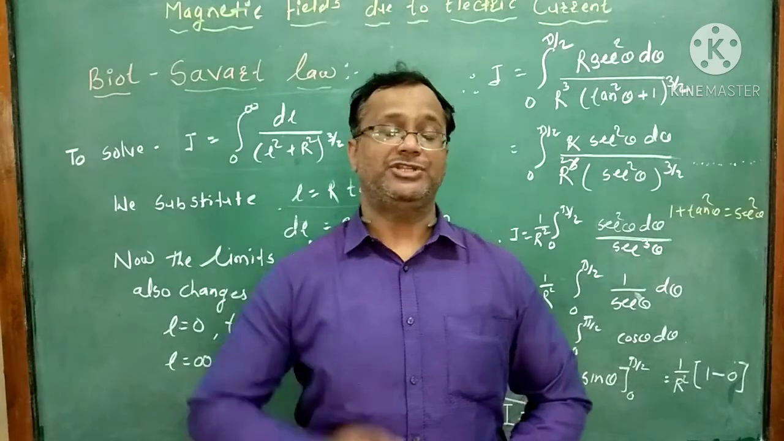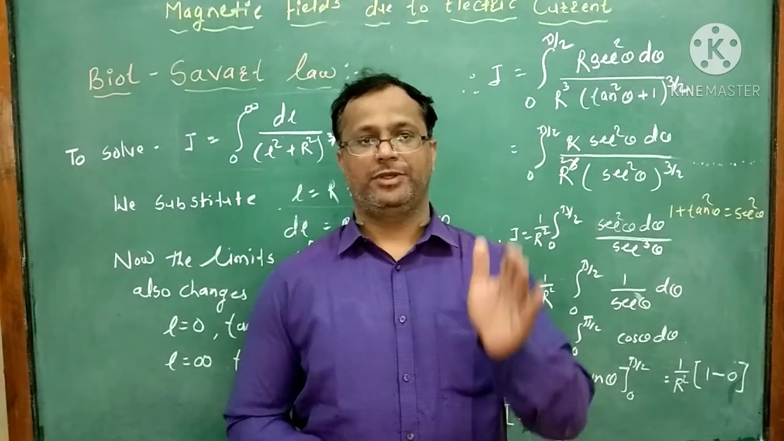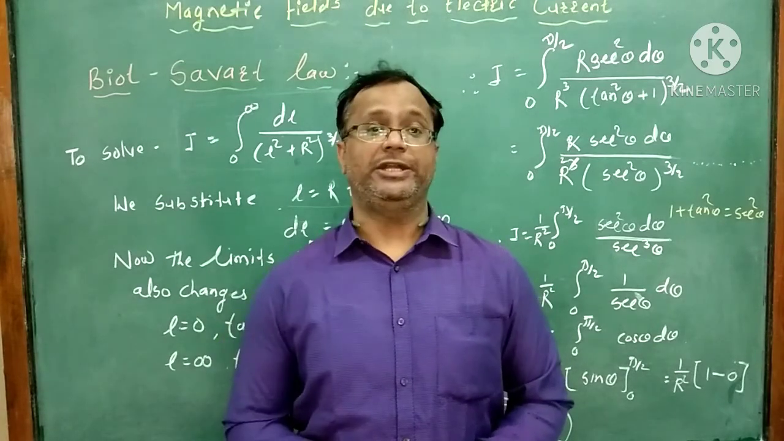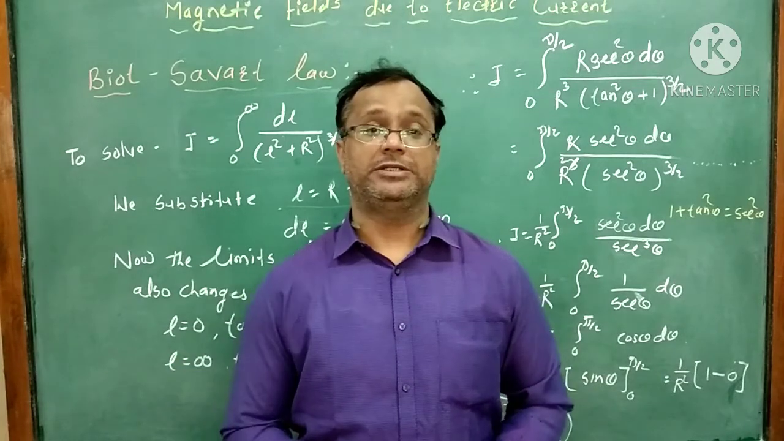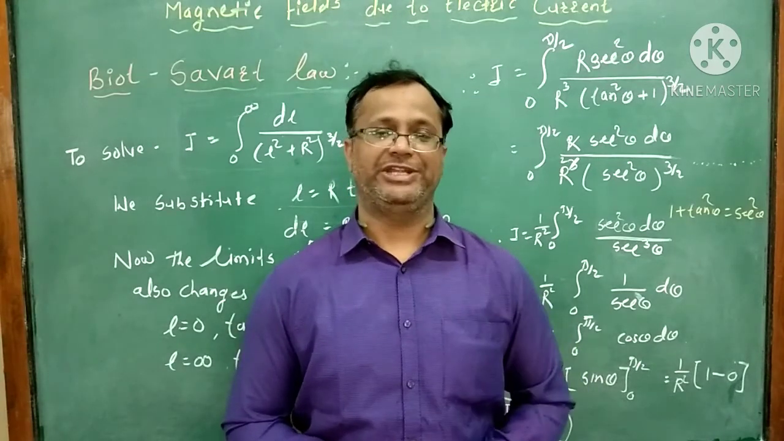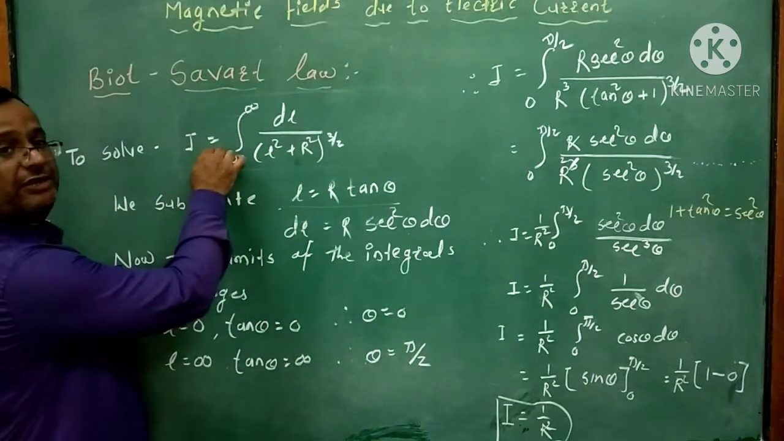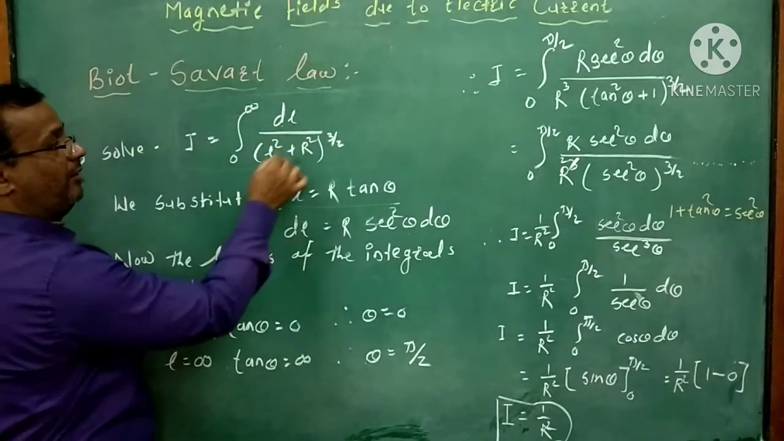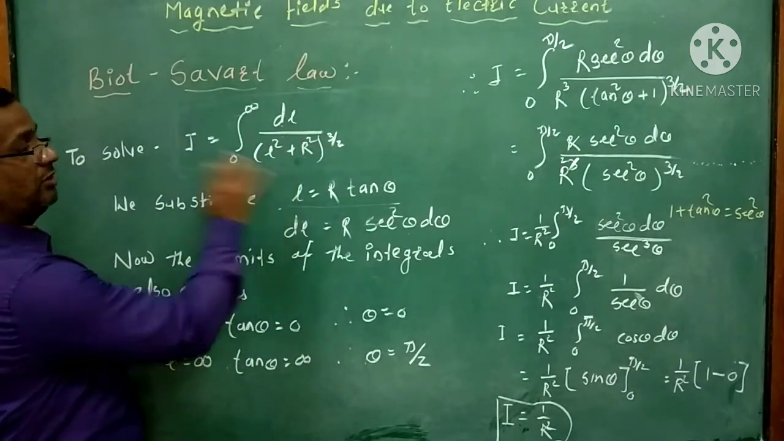The application of Biot-Savart law. That is, we want to find out the value of magnetic field or magnetic induction due to the current flowing through the infinitely long straight conductor. But in that, we want to solve one integration. Here, the integration I is equal to the integration over 0 to infinity of dl upon (L square plus R square) raised to the 3 by 2. We want to solve this one.